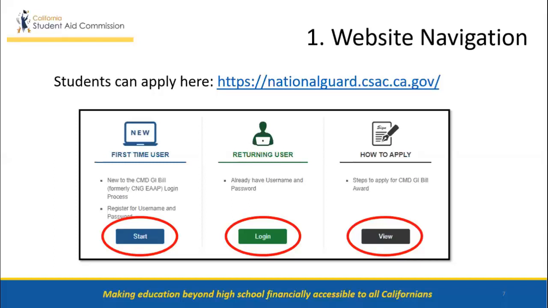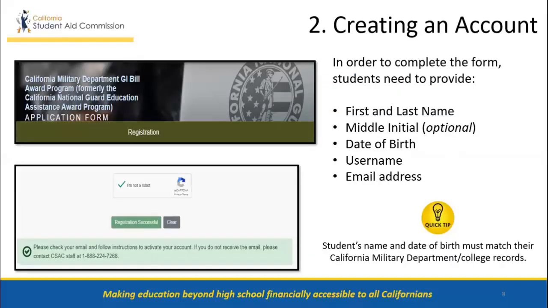If students are unsure about how to apply to the CMD GI Bill, they will start on the How to Apply section located on the right side of the page and click on the black View button. For first-time users who need to create an account, they will start in the first-time user section located on the left-hand side of the page and click on the blue button labeled Start.